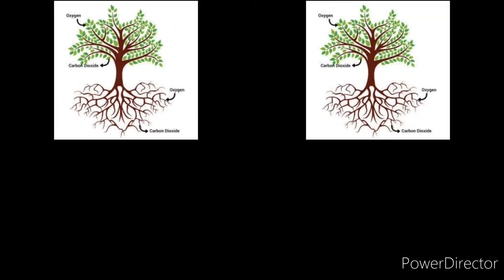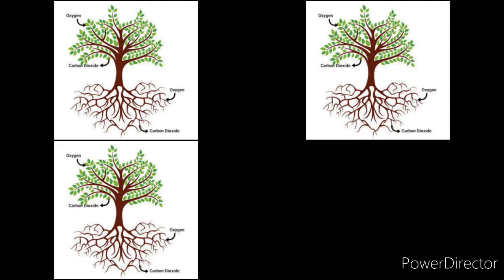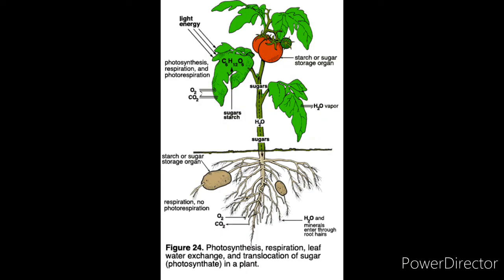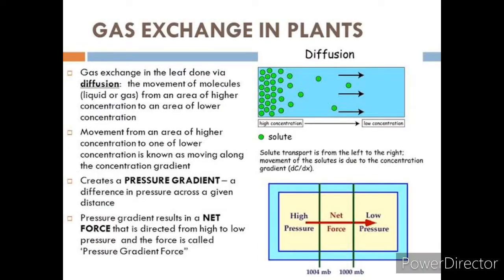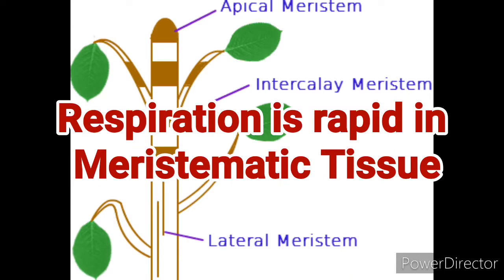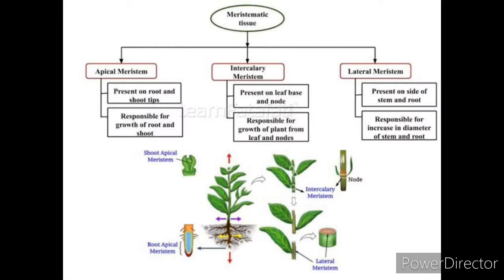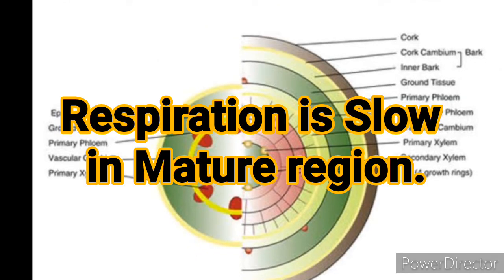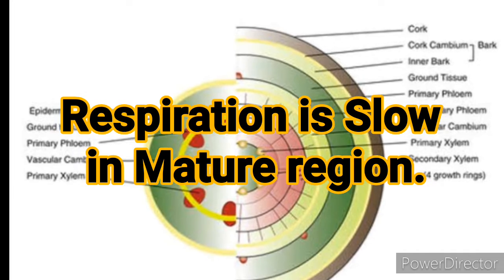Like other living organisms, plants also exchange gases with their environment. However, plants do not possess any transport system for gases. Different parts of plants exchange gases independently. The gases move entirely by the diffusion process. Respiration is rapid in the meristematic regions, that means stem tips, root tips, cambium, floral buds, growing fruits and germinating seeds. It is slower in mature regions.